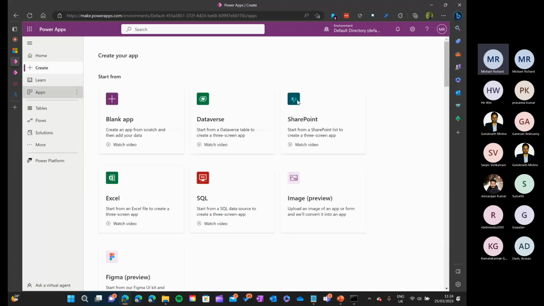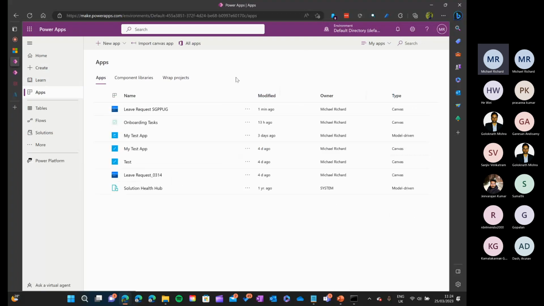Let's go to our apps and see if our app is there. This is the one, our leave request app. You can see this app doesn't have the wrap button. Before, for my own knowledge, I had created a few other apps.